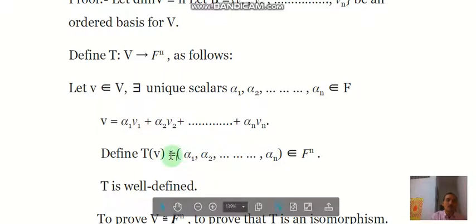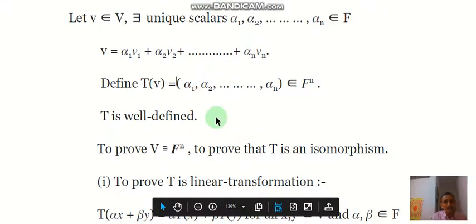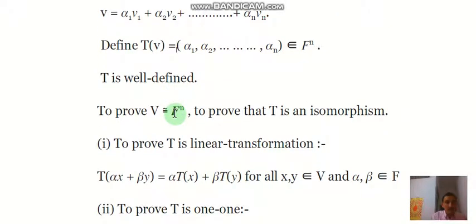We define Tv equal to alpha 1, alpha 2, alpha n, and this belongs to Fn. Next you can verify easily that T is well defined, and to prove that V is isomorphic to Fn, we have to prove that T is an isomorphism, that is, all three conditions for isomorphism.